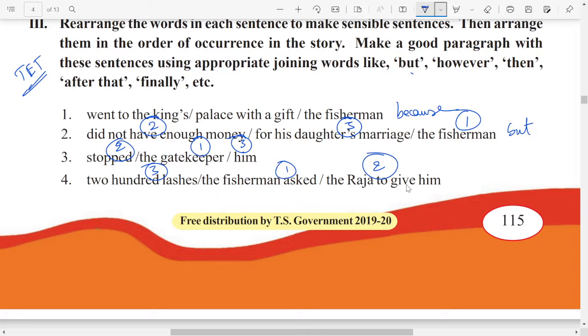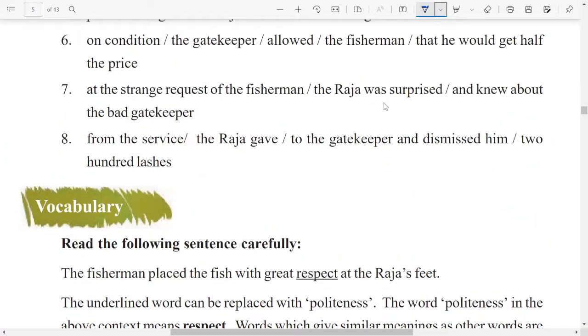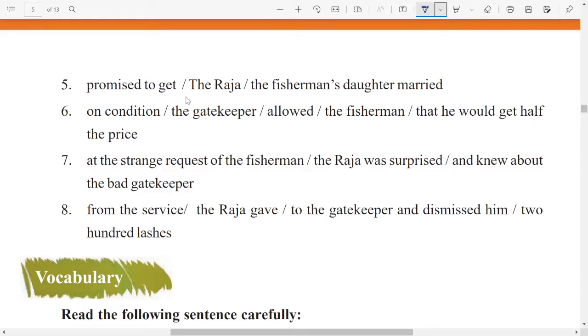The fisherman asked the Raja to give him 200 lashes. So what can we use here? But finally, can we use finally? Finally, the fisherman asked the Raja to give him 200 lashes. Okay, we can use in that order. Next one, we have few more here, 4 more sentences. Promise to get the Raja the fisherman's daughter married. So what we can use here? First one, the Raja promised to get the fisherman's daughter married.